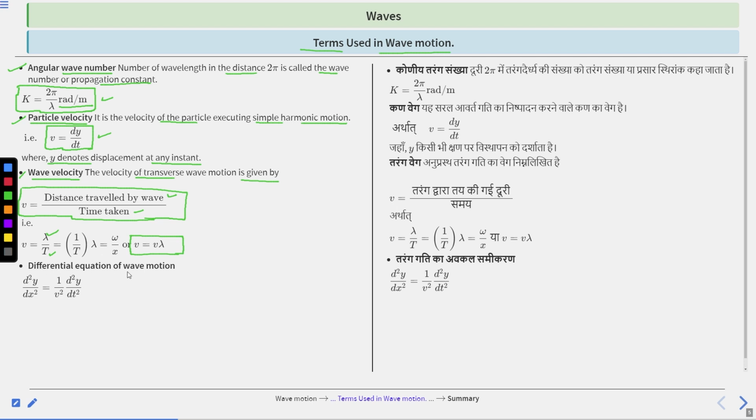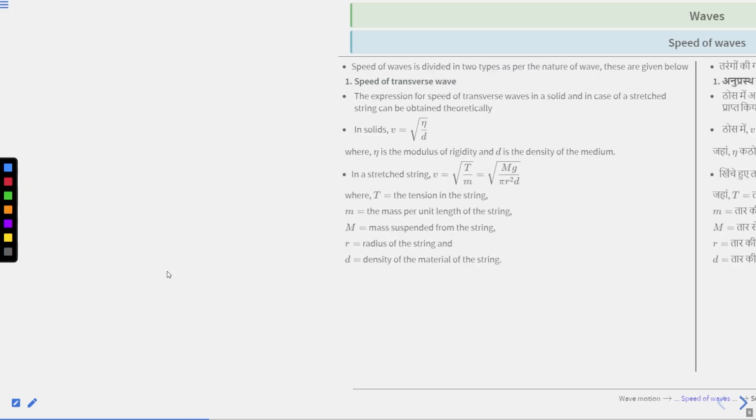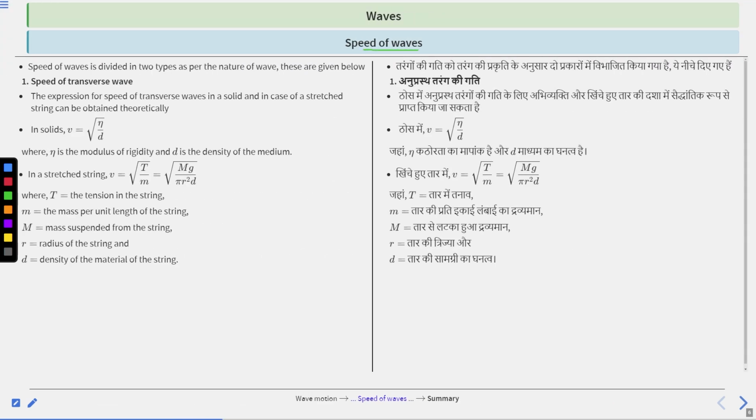So the differential equation of the wave is d square y upon dx square is equal to 1 upon v square d square y upon dt square. So this is the differential equation of wave. Clear? So these are the different terms used in wave motion like angular wave number, particle velocity, wave velocity and differential equation of motion. Clear? And these are the formulas of angular wave number, particle velocity and wave velocity, and this is the differential equation.